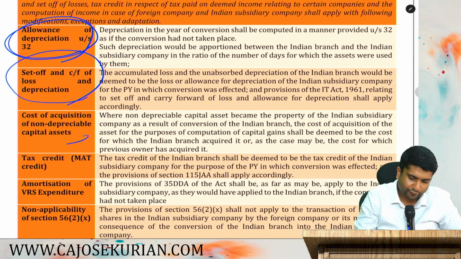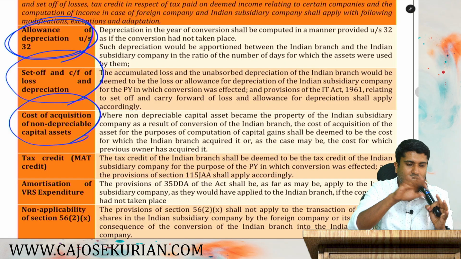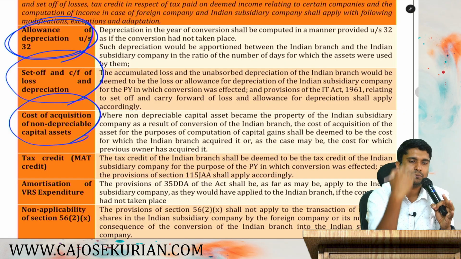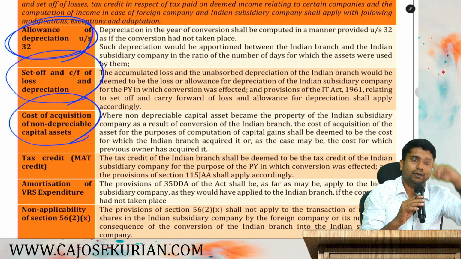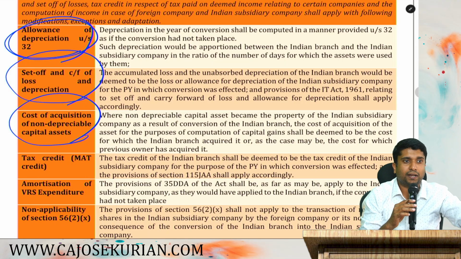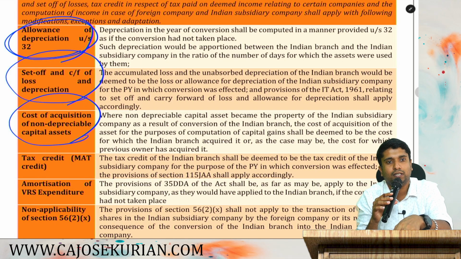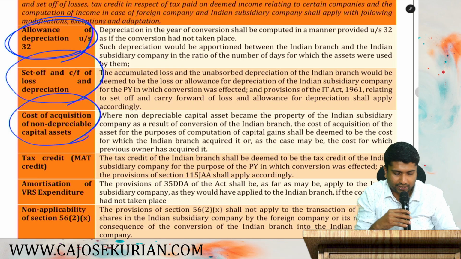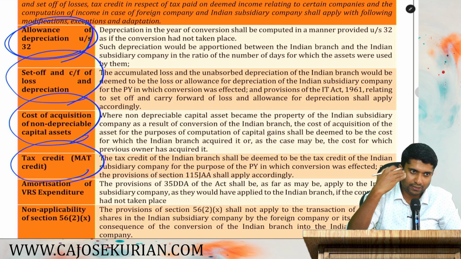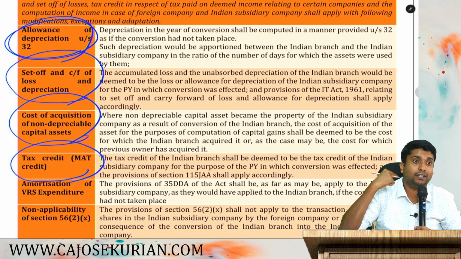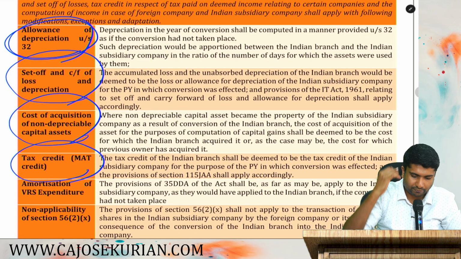Then, cost of acquisition of non-depreciable asset. Say that after conversion, that particular subsidiary company is selling some of the assets of the branch. What should be the cost of acquisition? Previous owner's cost of acquisition. That branch's cost of acquisition shall be deemed to be the cost of acquisition of the subsidiary company. Will you get the MAT credit? The answer is yes. You can claim all the MAT credit. What is MAT credit? That we will learn in the assessment of company chapter.